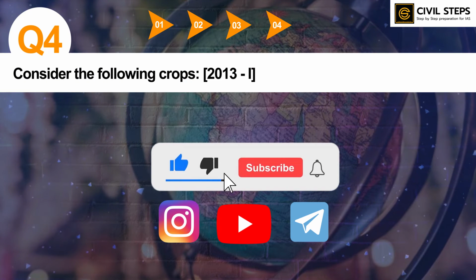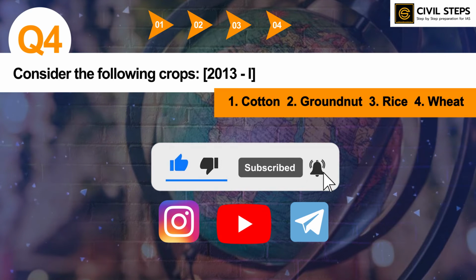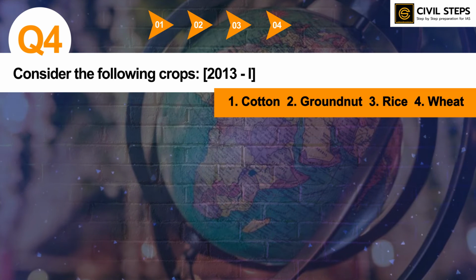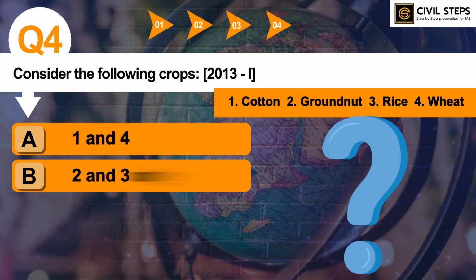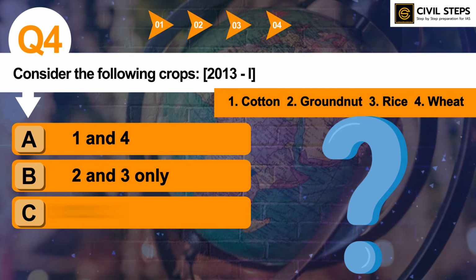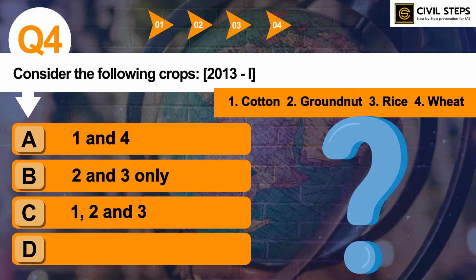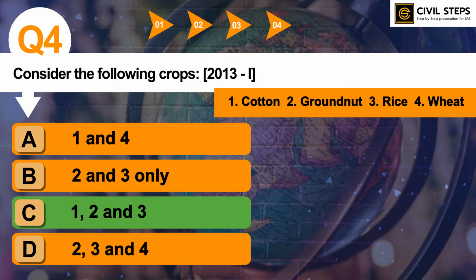So now let us discuss question number 4. Consider the following crops. First, cotton. Second, groundnut. Third, rice. Fourth, wheat. So which of these are kharif crops? Option A, 1 and 4. Option B, 2 and 3 only. Option C, 1, 2 and 3. Option D, 2, 3 and 4. So you can pause this video and write your answer in the comment section below. I hope you have written the answer. So the answer of this question is option C, 1, 2 and 3.